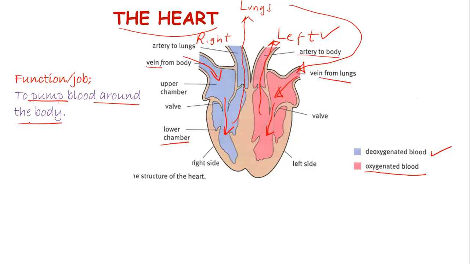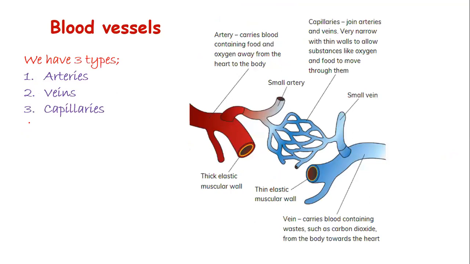Let's look at the next component of the human circulatory system. We talk about the blood vessels. We have three types of blood vessels: the arteries, the veins, and the capillaries.